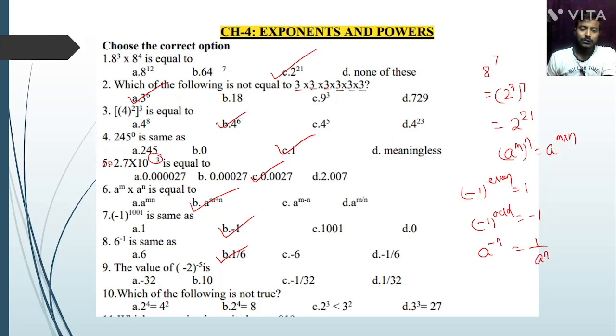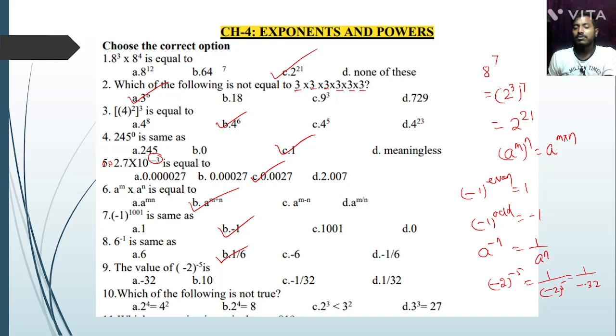Next question. Question number 9. The value of minus 2 to the power minus 5 is equal to dash. We know that minus 2 to the power minus 5 is equal to 1 divided by minus 2 to the power 5. So 1 divided by minus 2 to the power 5, that is minus, because minus to an odd power is minus. 2 to the power 5 is equal to 32. So minus 1 by 32.